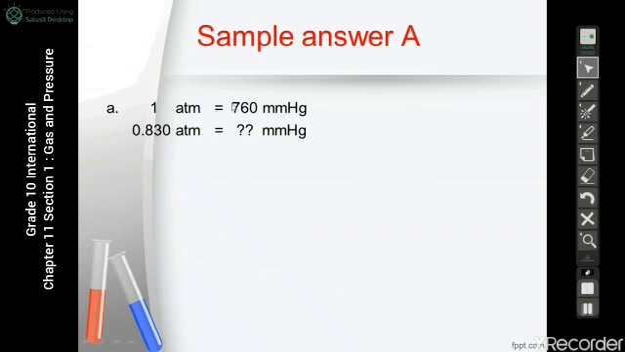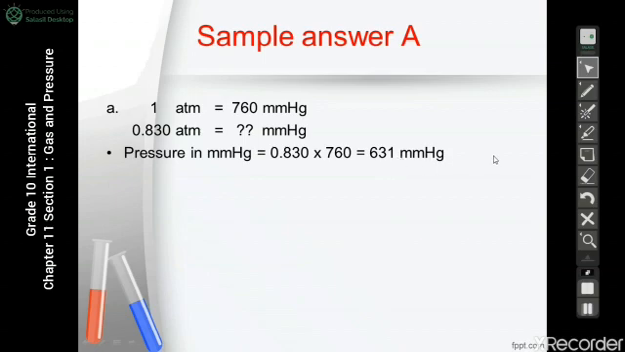0.830 atm times 760 over 1. And it will give us 631 millimeter of mercury.